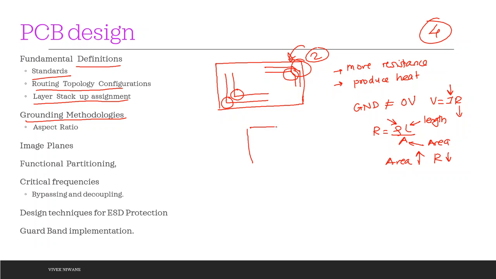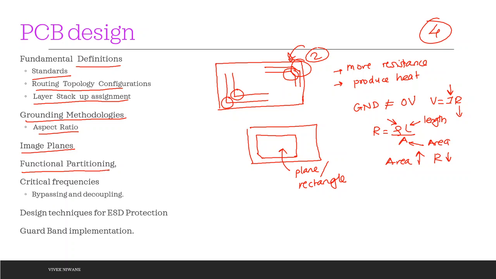So instead of having a simple track for the ground, what designers do is have a complete plane, or rectangle, only for the ground part. So area increases, resistance decreases. For that purpose we have to consider aspect ratio as well as image planes.